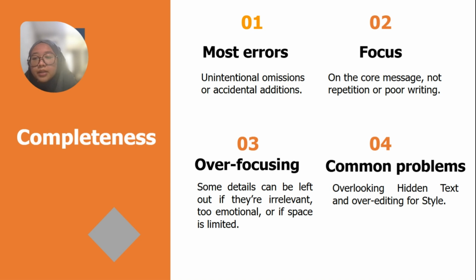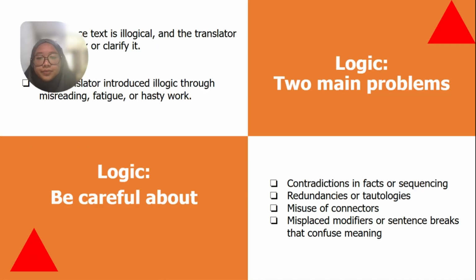Okay, next, completeness means translating all of the intended message, no addition and no omission. Most errors in completeness are unintentional omission or accidental addition. And focus on the core message, not repeating or poor writing. For the over-focusing, some details can be left out if they are irrelevant, too emotional, or if space is limited. And common problems for completeness are overlooking hidden text and over-editing for style.